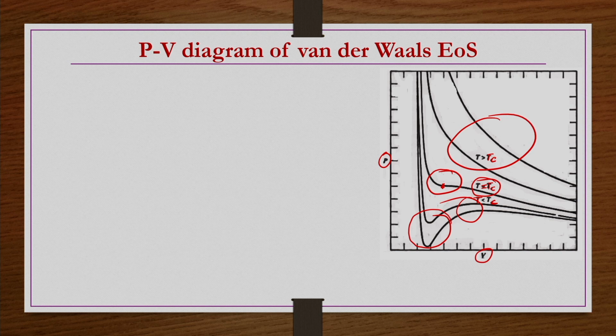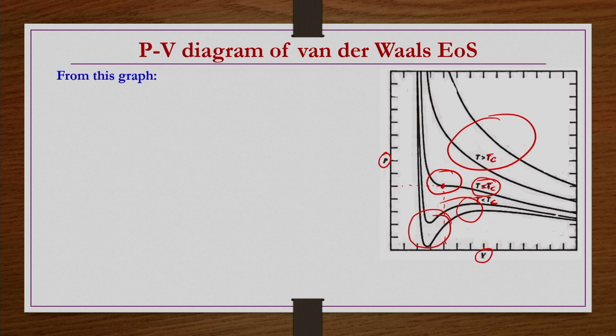The corresponding temperature is known as the critical temperature, the corresponding volume is known as the critical volume, and the corresponding pressure is known as the critical pressure. That point is known as the critical point, beyond which liquid cannot exist.